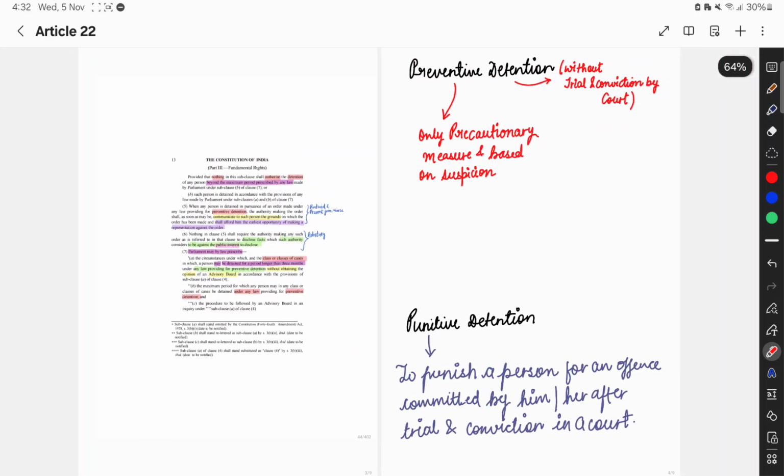I hope you got the understanding of all the clauses of Article 22. Article 22, clauses 1 and 2 provide safeguards in cases of punitive detention, and clause 3 provides about the applicability.